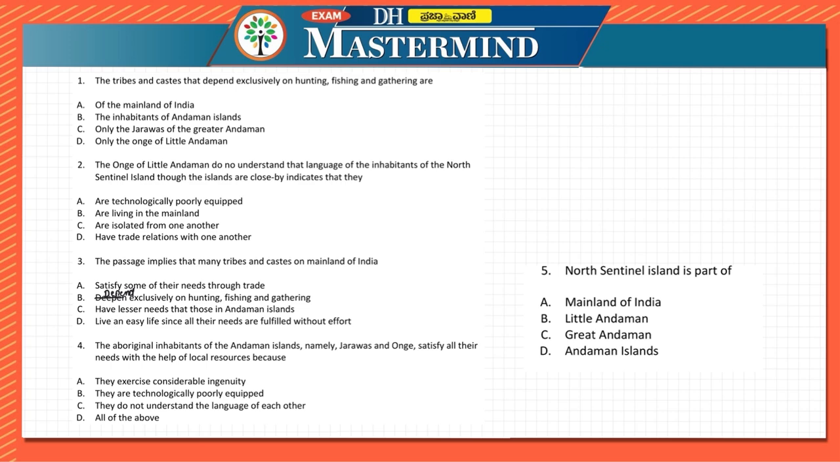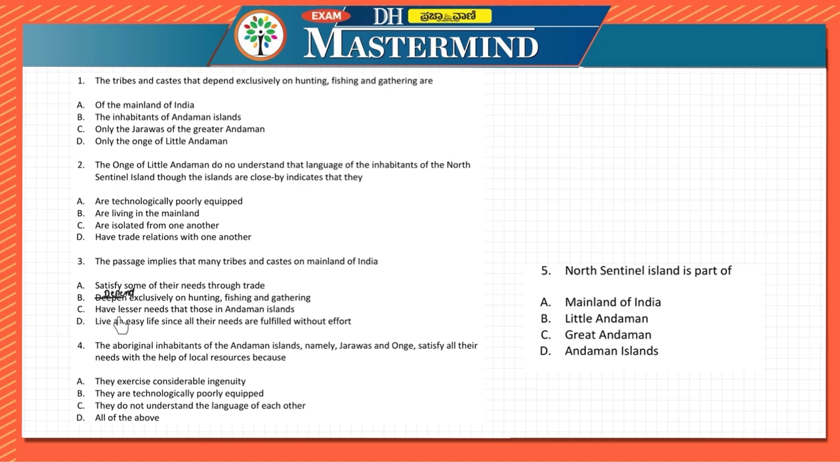So next one, they have lesser needs than that of Andaman Islands. They might not be having lesser needs, correct? How can you imply like that? Though we are not clear about it, we'll be clear once we are reading the statements. Next, live an easy life since all their needs are fulfilled without efforts. So for now, it looks like they satisfy some of their needs through trade. That is, they are not telling that 100% they are dependent on the trade. They are telling some of their needs are done through trade.